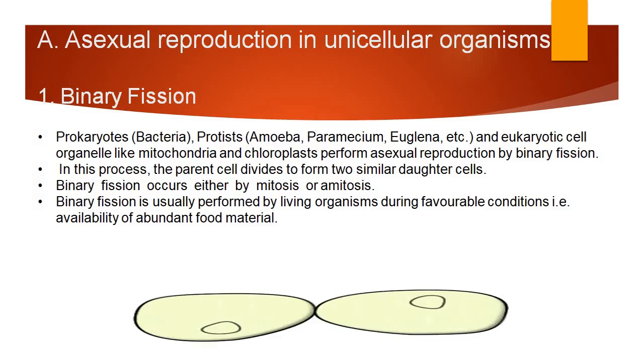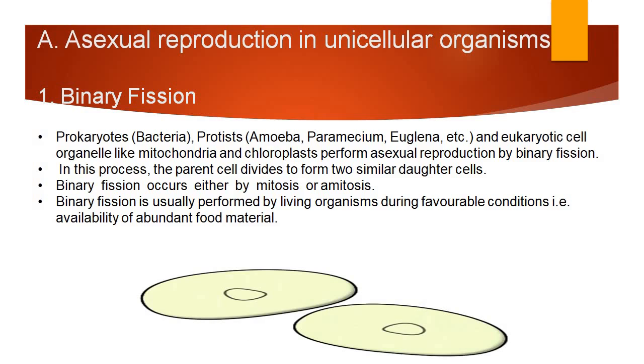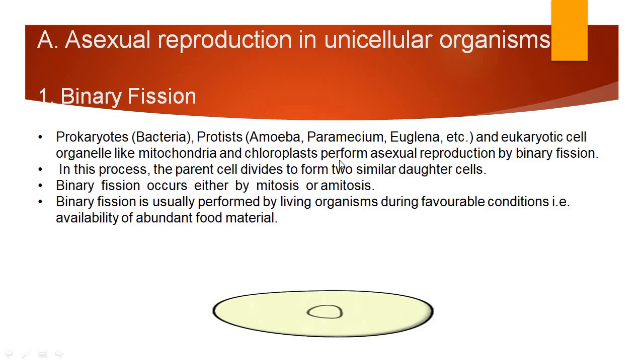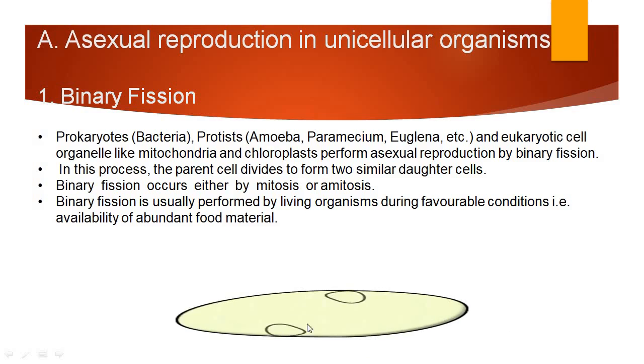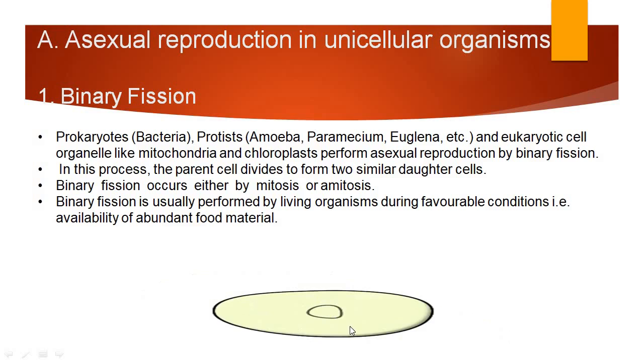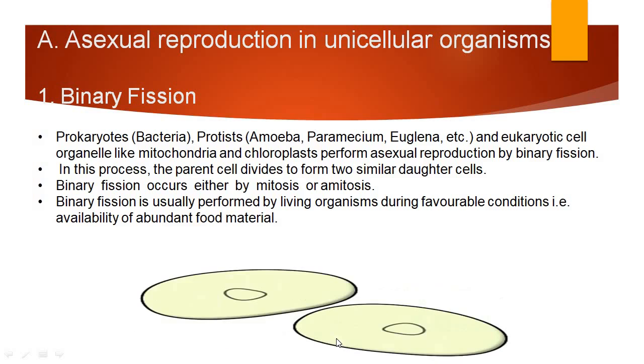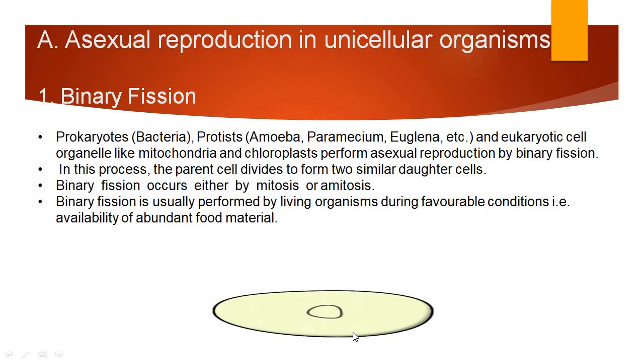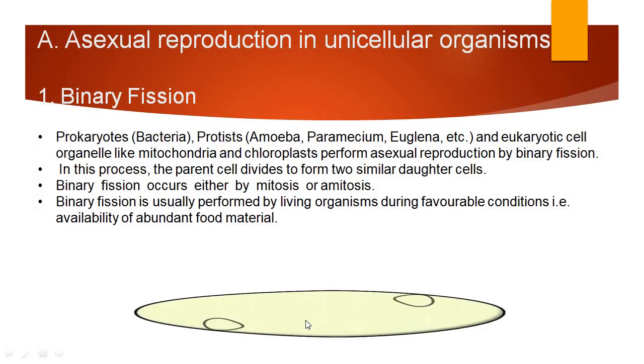In this process, the cell divides into two daughter cells. One cell divides into two daughter cells. You can see over here, the two daughter cells are produced from this one cell. This binary fission occurs either by mitosis or amitosis.